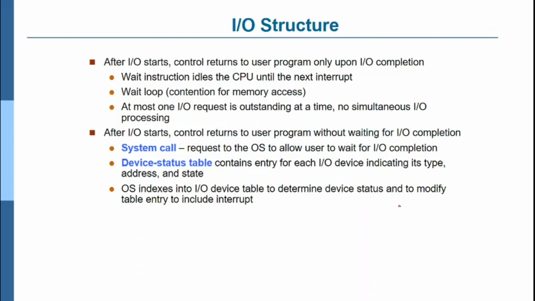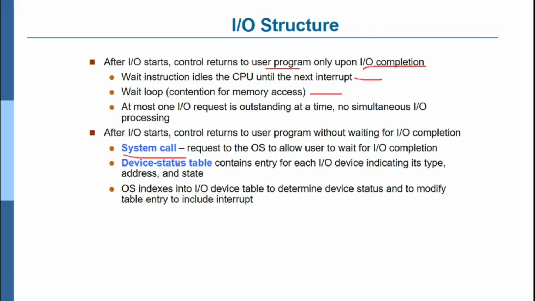Input output structures. After input output starts, control returns to the user program only upon input output completion. What it actually does is wait instructions, idling the CPU until the next interrupt occurs, a wait loop, and at most one input output request is outstanding at a time. The alternative: after input output starts, control returns to the user program without waiting for input output completion.